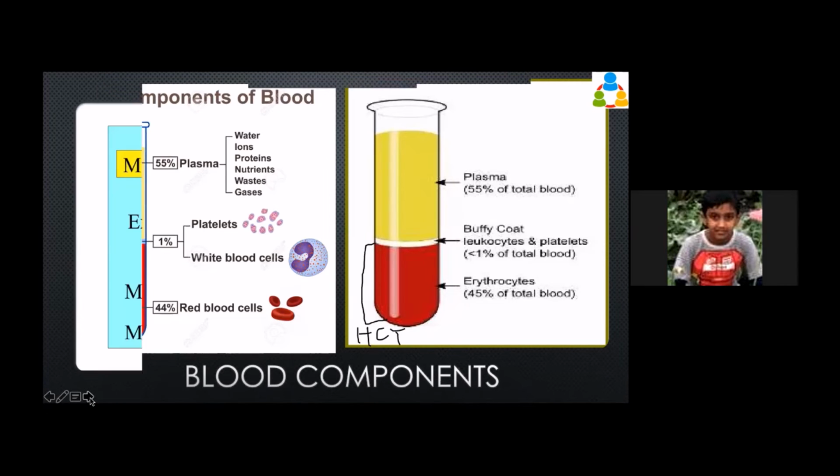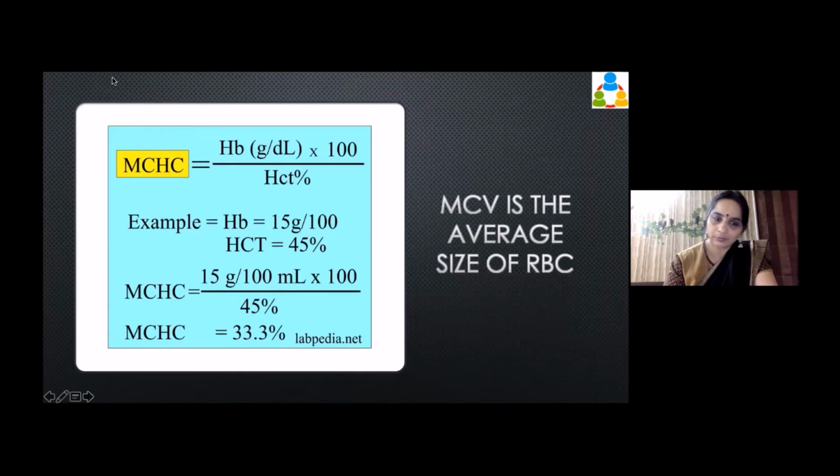Yes, ma'am. Very good. So this is where, as I said, MCV is the average size of RBC, and MCHC can be calculated. MCHC is mean corpuscular hemoglobin concentration. If you get it, fine. If you don't get it, it's fine. It just means how much hemoglobin is present in the RBC.